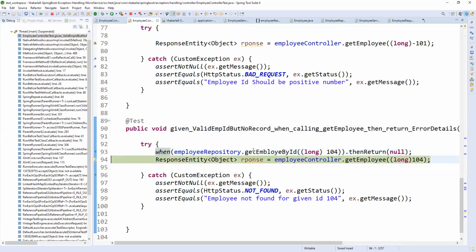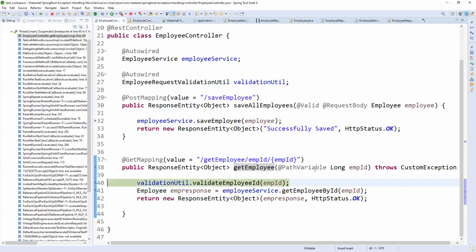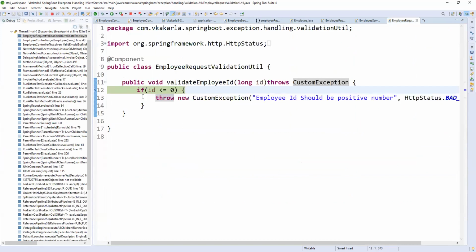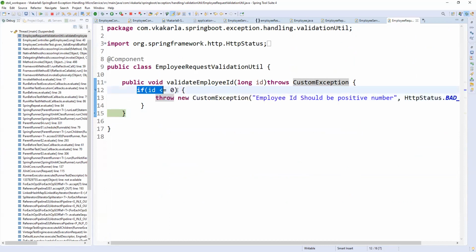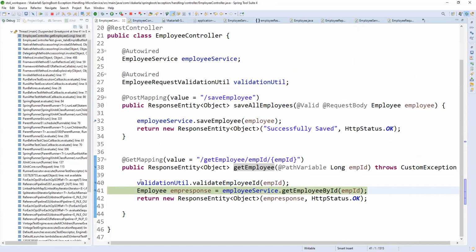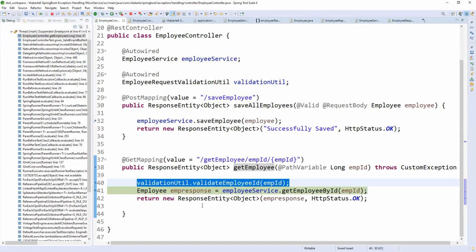So here I'm simply returning null. So it is coming here. I covered this previously by writing the negative test case. I covered this line also, and previously the positive test case. These two lines also are covered, right? So you need to cover it. It is covered. Entire validation is covered.